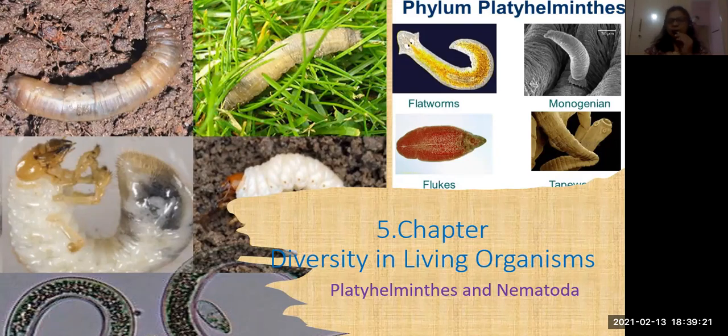Now we are going to see Platyhelminthes and nematodes. That means flatworms and nematodes. I already told you platy means flat. So you can see here the worms have a flat structure. Here the worm is flat. So these are called what? Platyhelminthes. And here is a tapeworm. Can you see, this is very long.